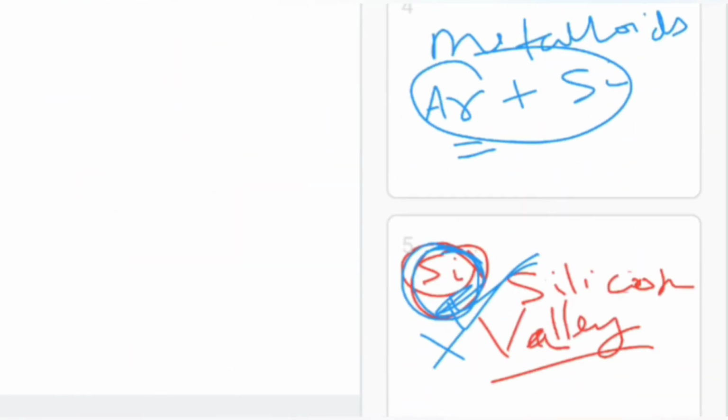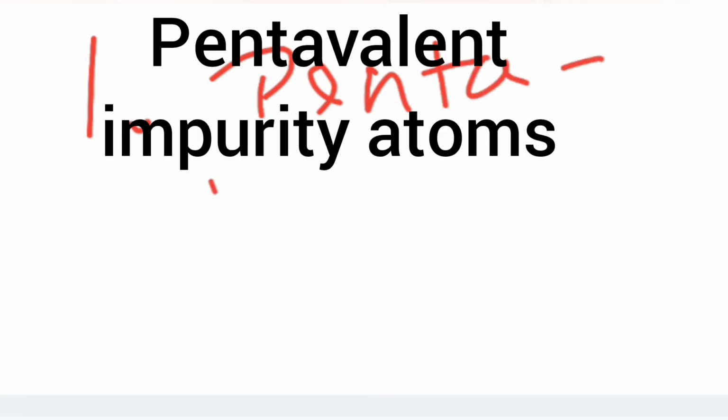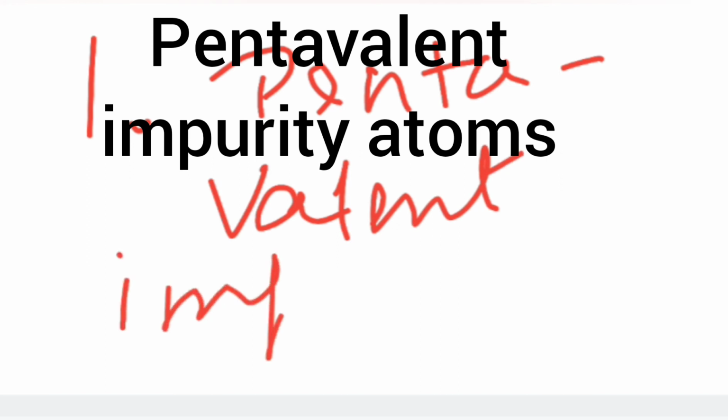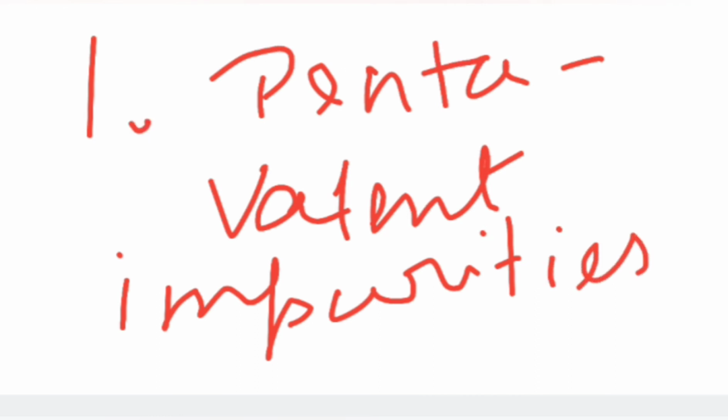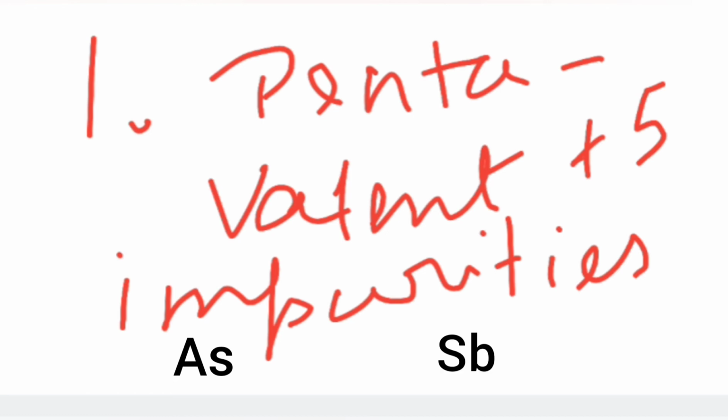Number one is by adding a pentavalent impurity, that means 5 valency electrons, like arsenic and antimony, which are metalloids. If we add these to the pure form of semiconductor, we get a very good semiconductor and can increase its conductivity.